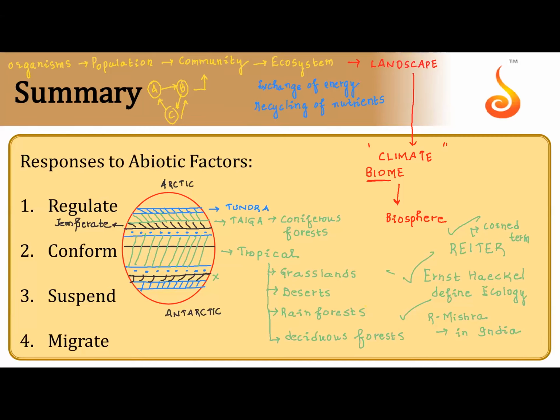Then I will also give you a tabular form for the mean annual temperature, mean annual rainfall, and vegetation in biomes. So to learn biomes, I will share 2 tabular forms in the group today. Please share with the friends, as all of you will not be in one group.